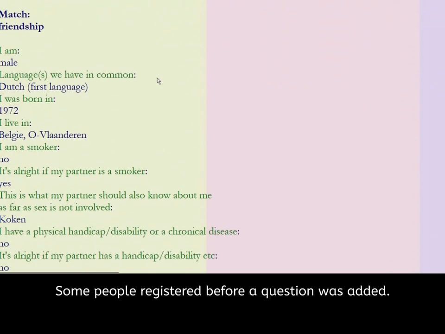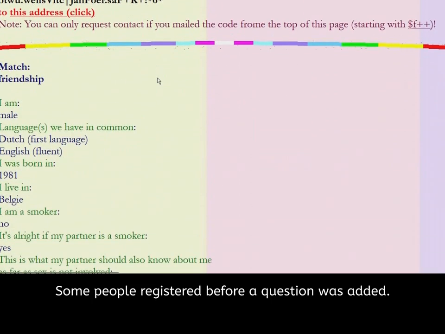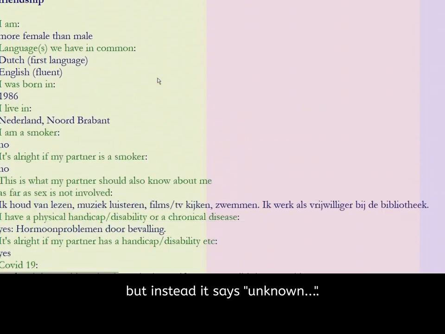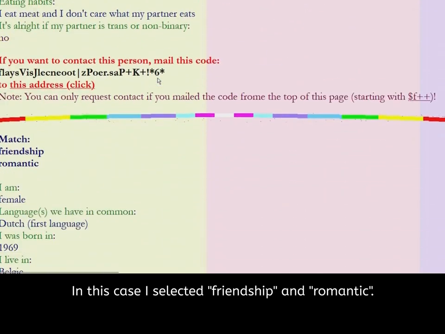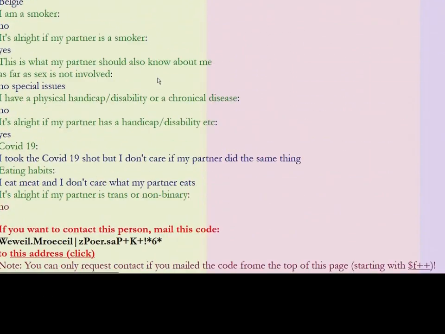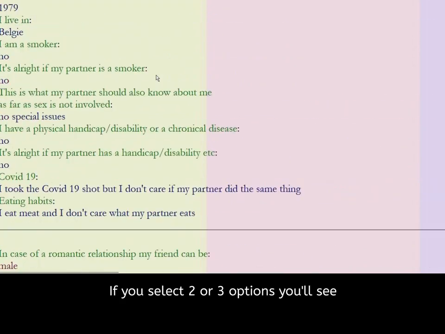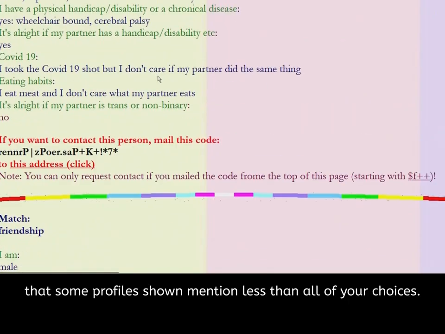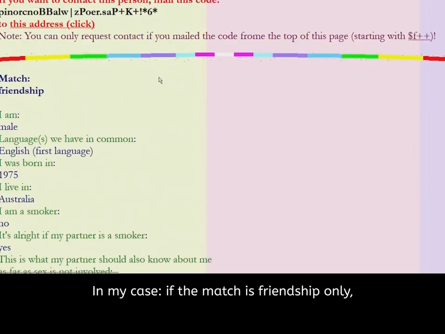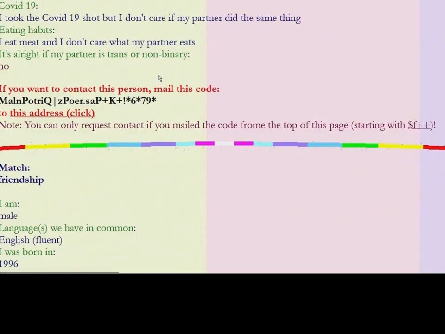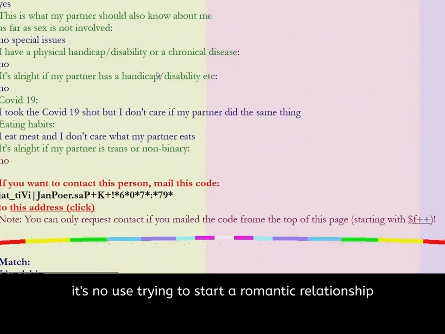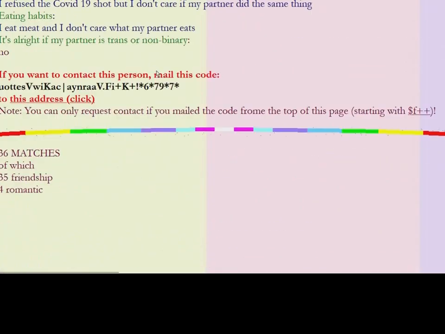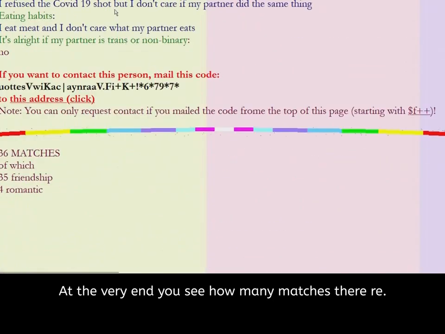Some people registered before a question was added. In such a case there is no answer, but instead it says unknown. In this case I selected friendship and romantic. If you select 2 or 3 options, you'll see that some profiles shown mention less than all of your choices. In my case, if the match is friendship only, it's no use trying to start a romantic relationship with that person, it won't work. At the very end you see how many matches there are.